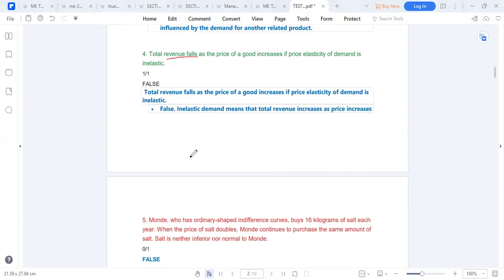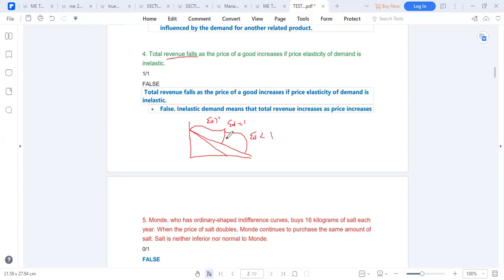So this is what happens with total revenue. Okay, we know that this is our curve, so we have 3 points there. Demand would be unit elastic. Elastic demand would be greater than 1. Inelastic demand would be less than 1.